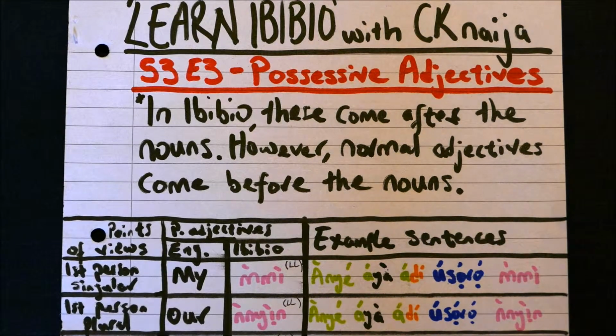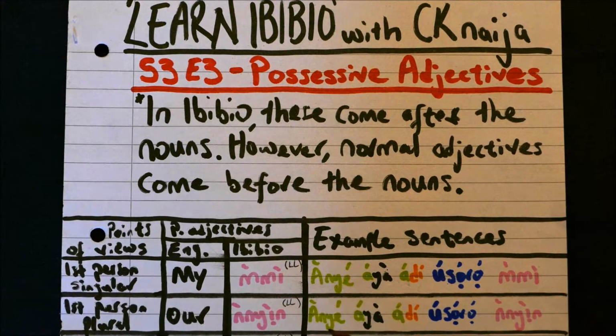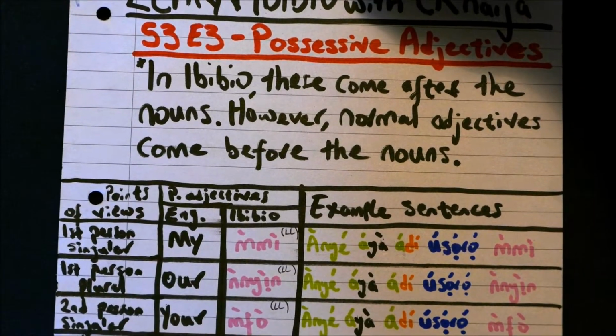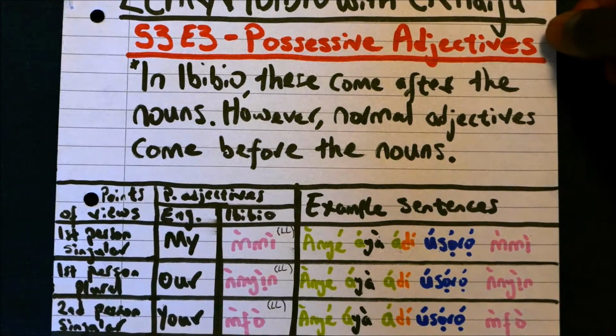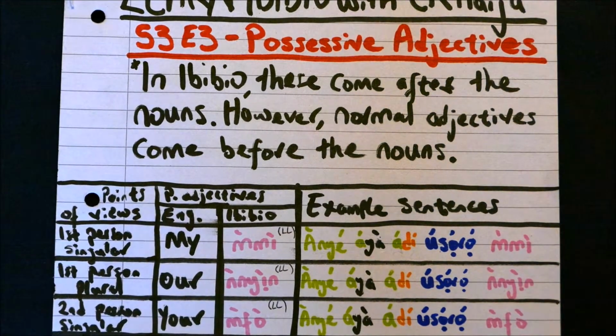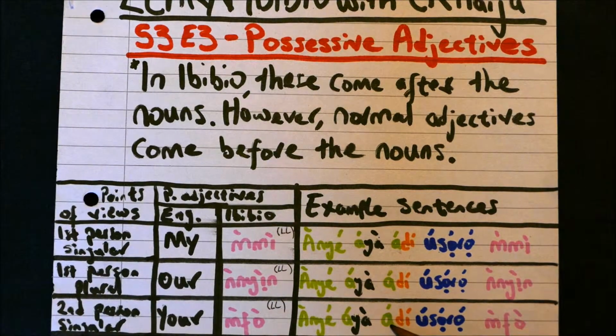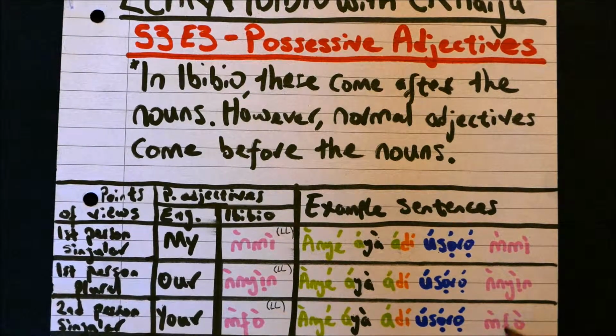Moving on to first person plural, the word is nyan. So anye aya di usoro nyan. He will come to our party. Second person singular, the possessive adjective is mfo. Anye ayadi usoro mfo.